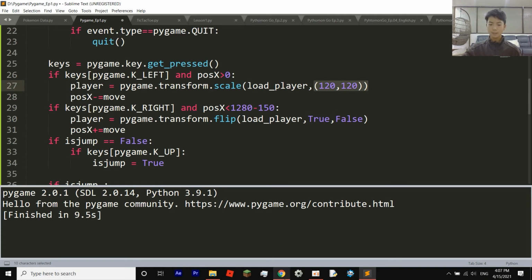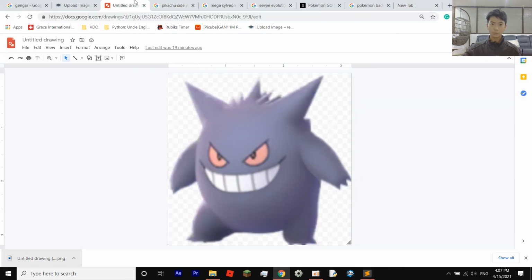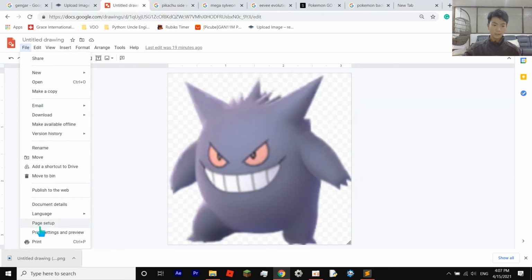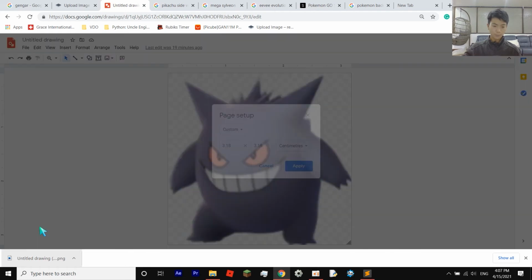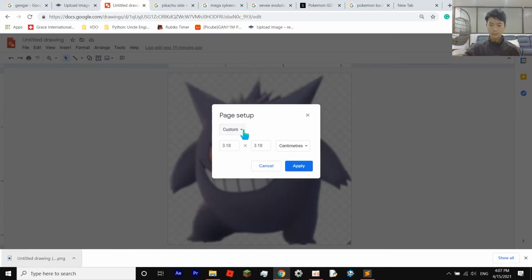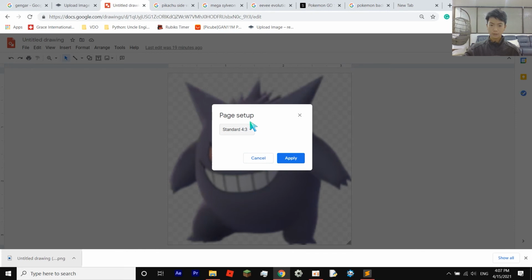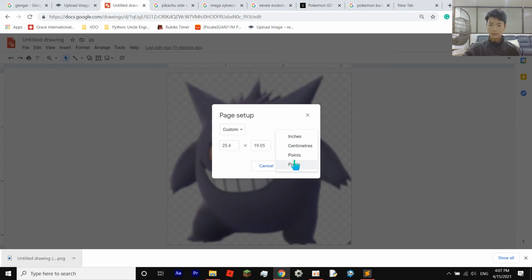I recommend you go into Google Docs, go to File, go to Page setup, and then click Custom. When you come in, it should be Standard. Click on there and click Custom, then click pixels. Get the size that you want.